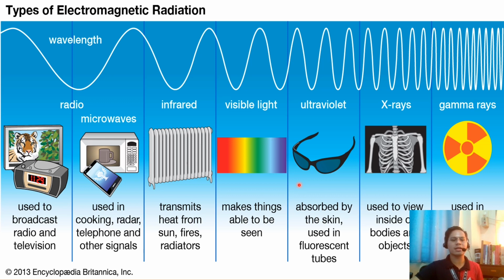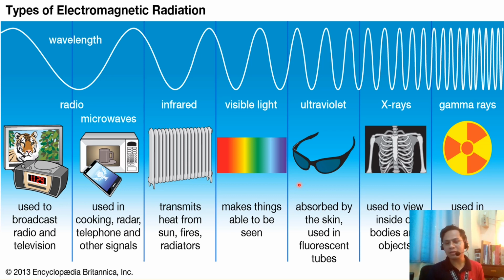Then, for the infrared, it transmits heat from the sun, fires, and radiators. You can see it, for example, in summer, when you look at the roof of a house, there is something wavy, something invisible. So that's an infrared. Also, infrared is used by the military. In special operations, they have special gear, and that gear can see the emitted infrared of living organisms. Then for the visible light, which is our main focus, that is the only region of the electromagnetic spectrum that we can see with the naked eye.